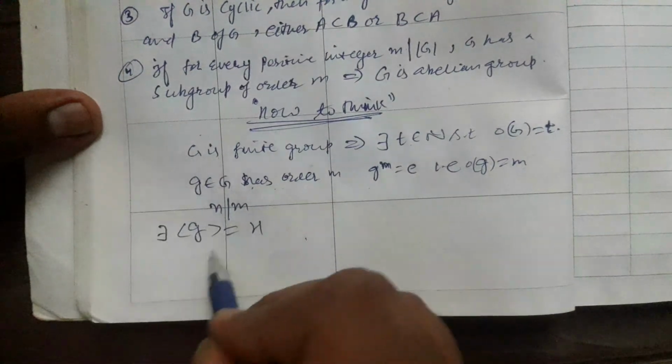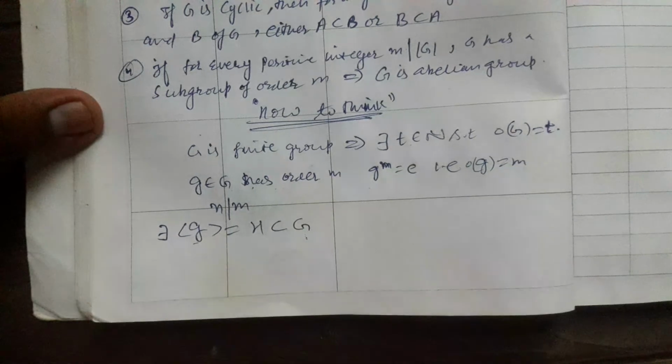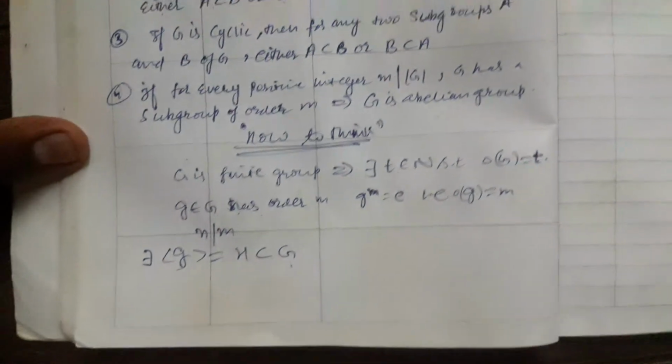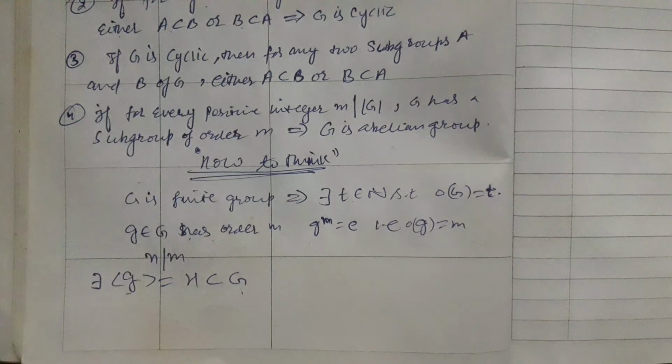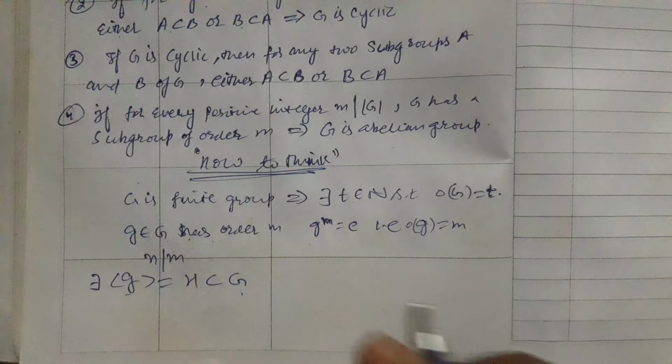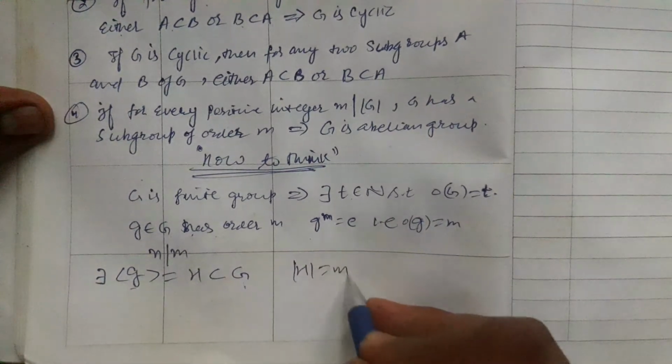There exists a cyclic subgroup H generated by g. Clearly, because the order of g is m, g generates a cyclic subgroup whose order is m. The order of H is m.